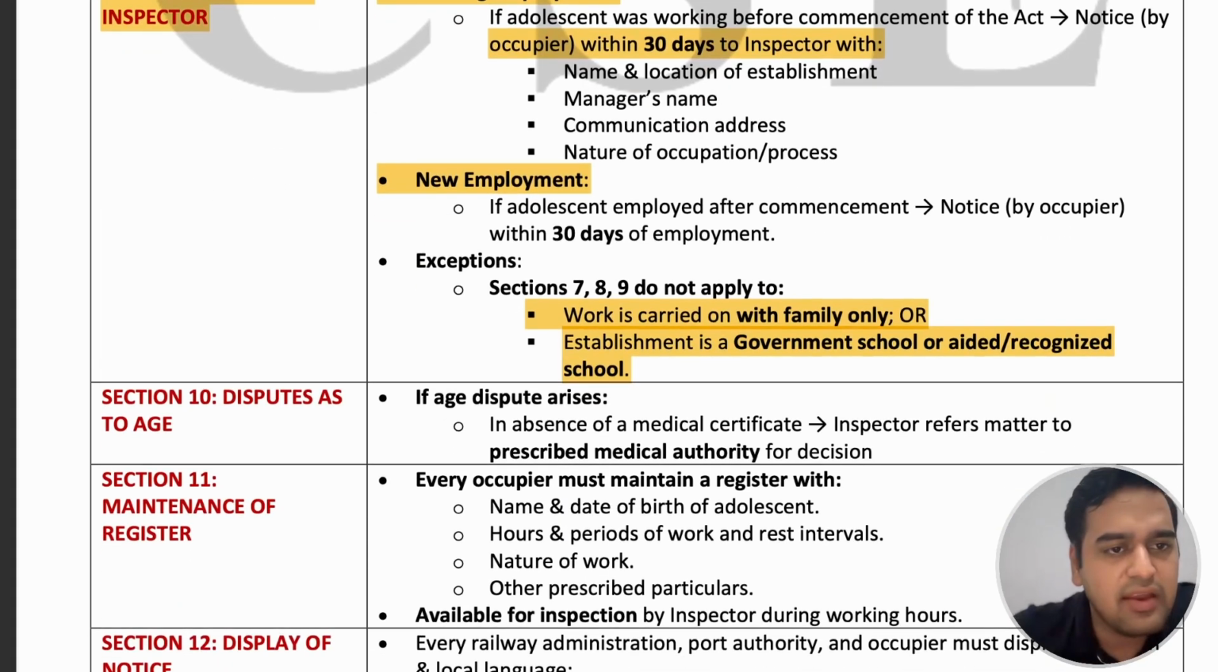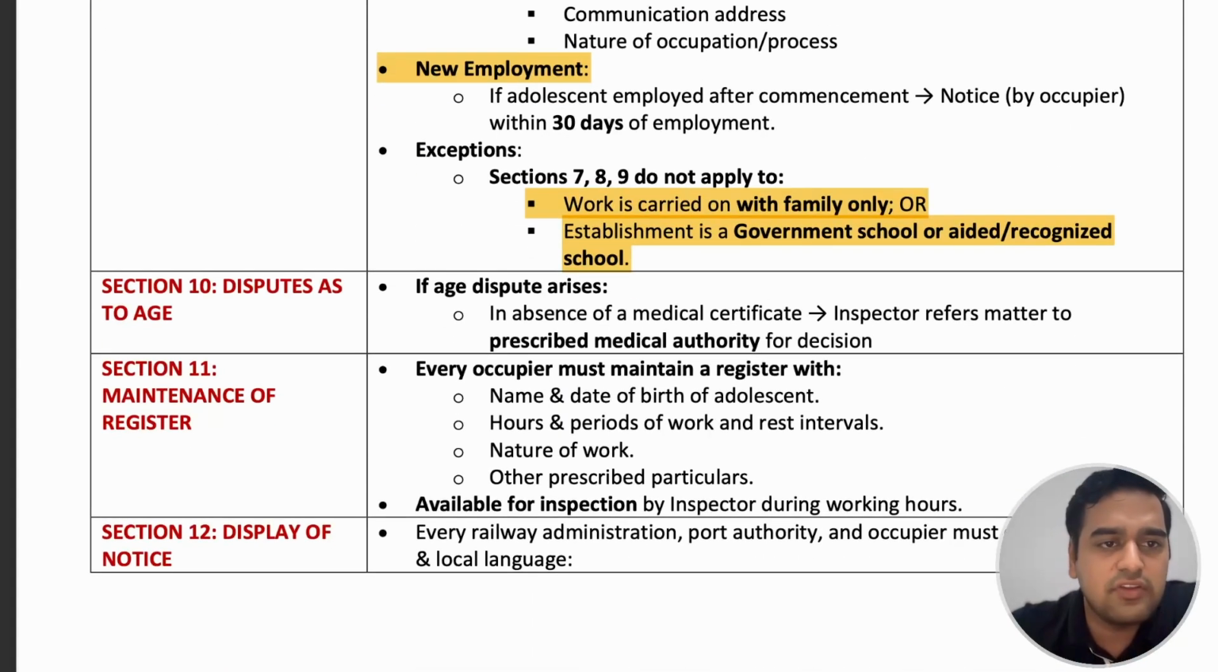Next is section 10, disputes as to age. Sometimes it's difficult to identify the age of a particular individual. He might be a child, he might be an adolescent, or he might also be an adult. So they need to have a medical certificate given by a prescribed medical authority. In case the medical certificate is absent, then the inspector will refer the case to the prescribed medical authority, who will decide whether the individual is a child, adolescent, or adult.